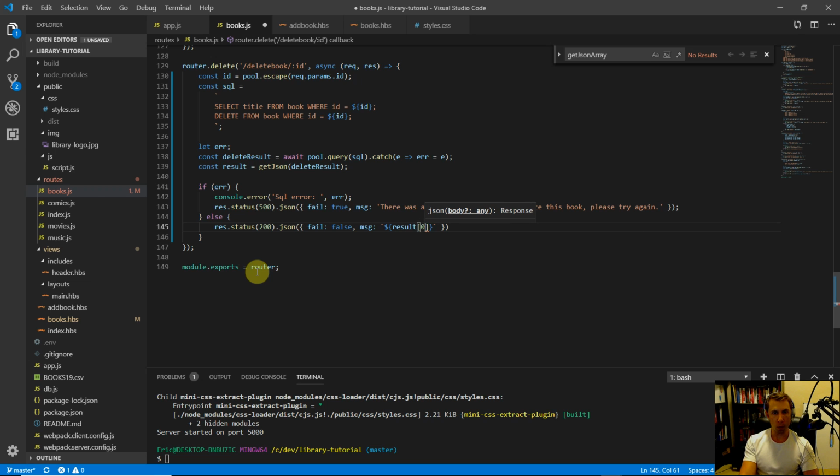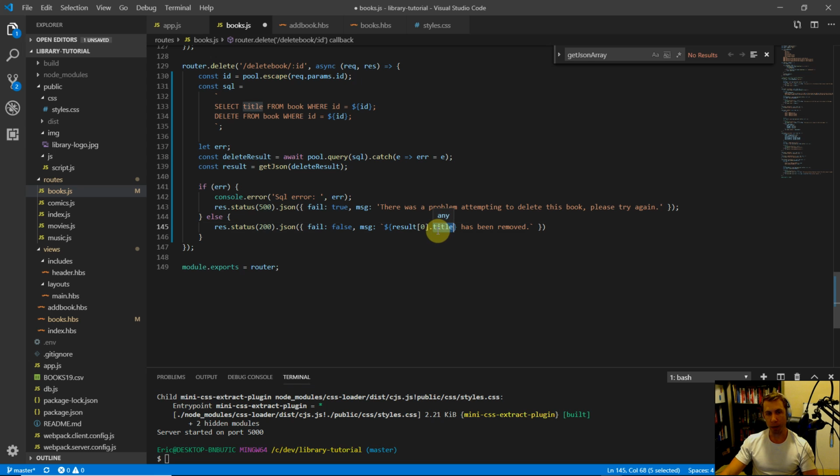So we'll do result of 0.title and then has been removed. The reason it's result of 0 is because we're going to get back an array of objects, right? Since we're only pulling back one item, it's going to be an array of 1, so we know that it's always going to be at index 0. That's why it's result of 0 and then .title.